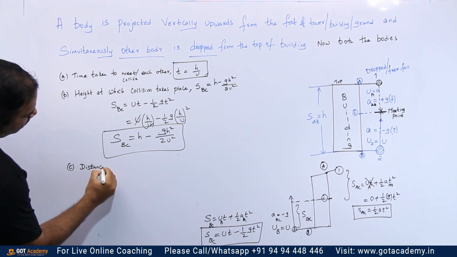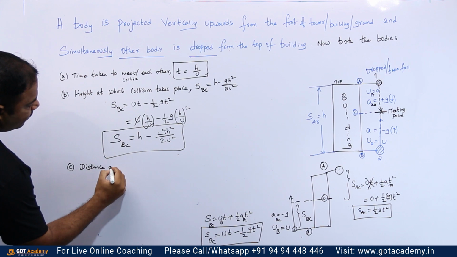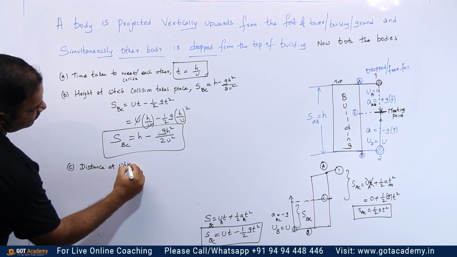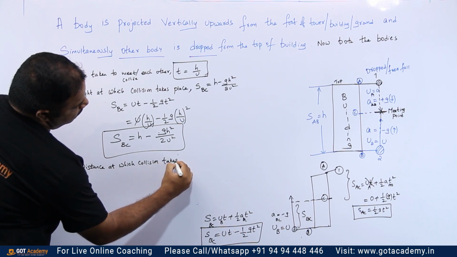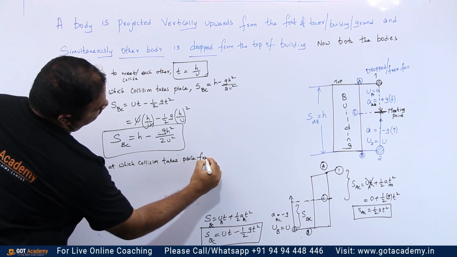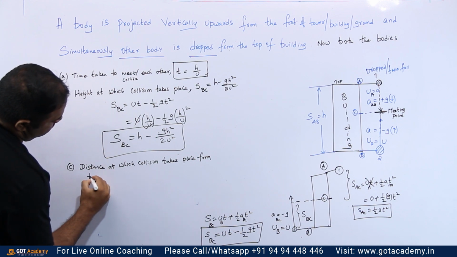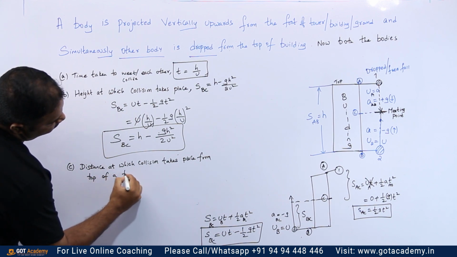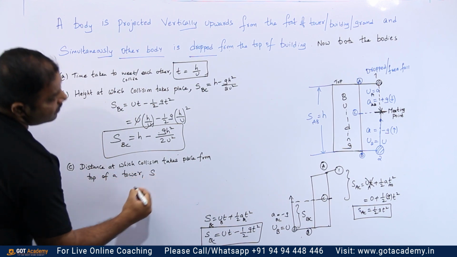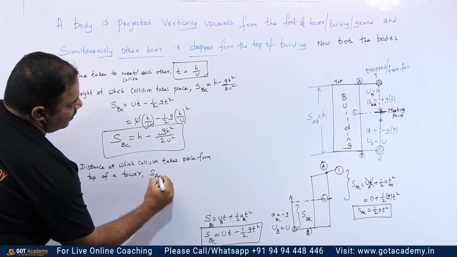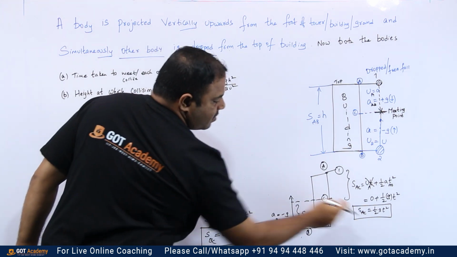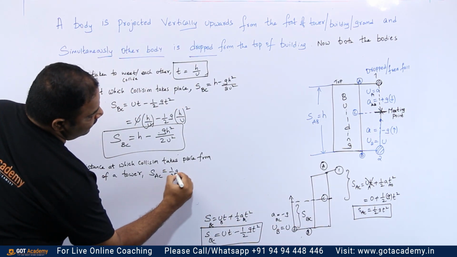Distance from the top of a tower, or the distance at which collision takes place from the top of a tower. Okay. So from the top it is A, and up to C is where the collision is taking place. So A to C. I told you A to C is half g t square.